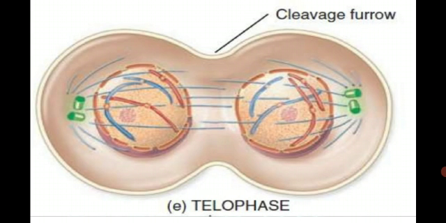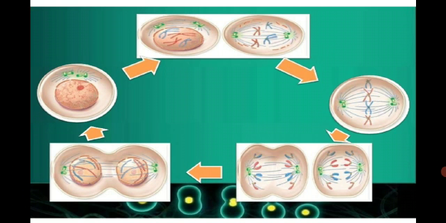Here you're watching how karyokinesis completes its phases, and now the cytokinesis will appear, which is just the division of the cytoplasm. After the cytokinesis, or the division of the cytoplasm, the cell is finally divided into two daughter cells. So these all are the stages of mitosis.